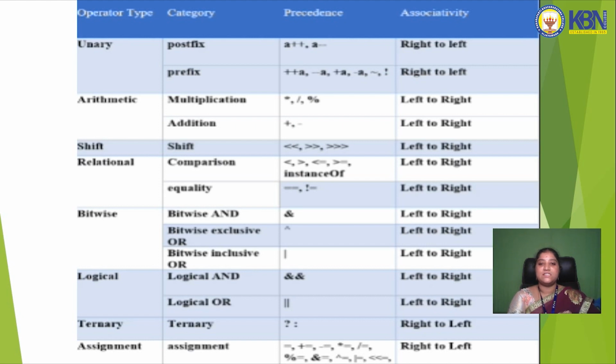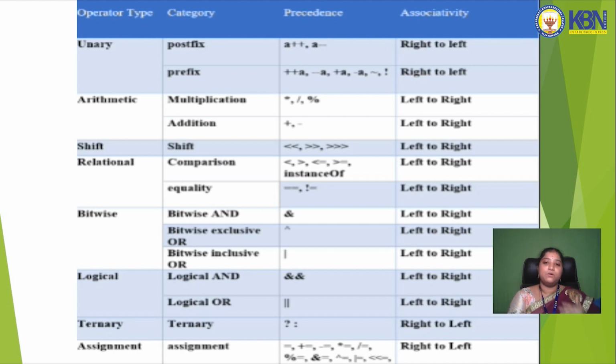And then we will discuss the arithmetic operators: addition, subtraction, multiplication, division and modulo division. For arithmetic operators the associativity is left to right. And now we discuss shift left and shift right, which are also left to right associative.